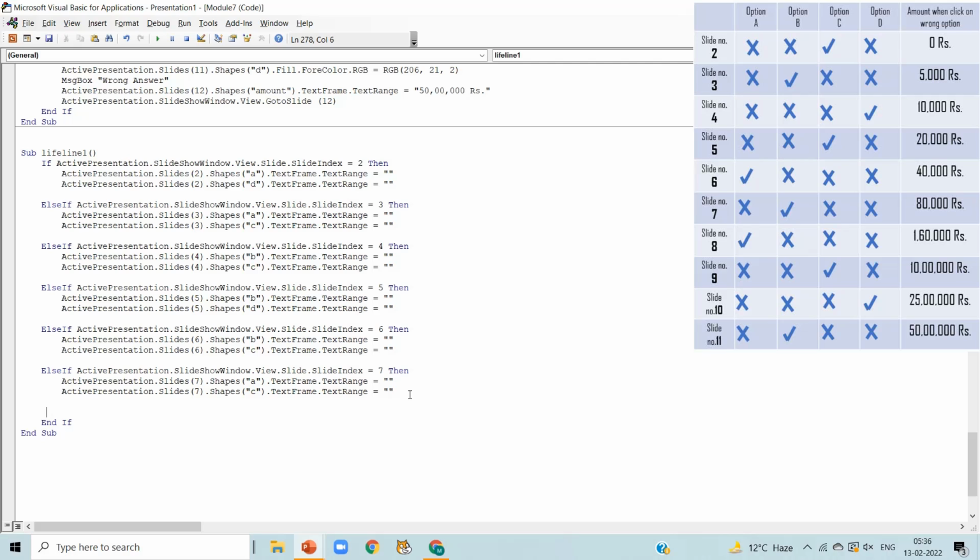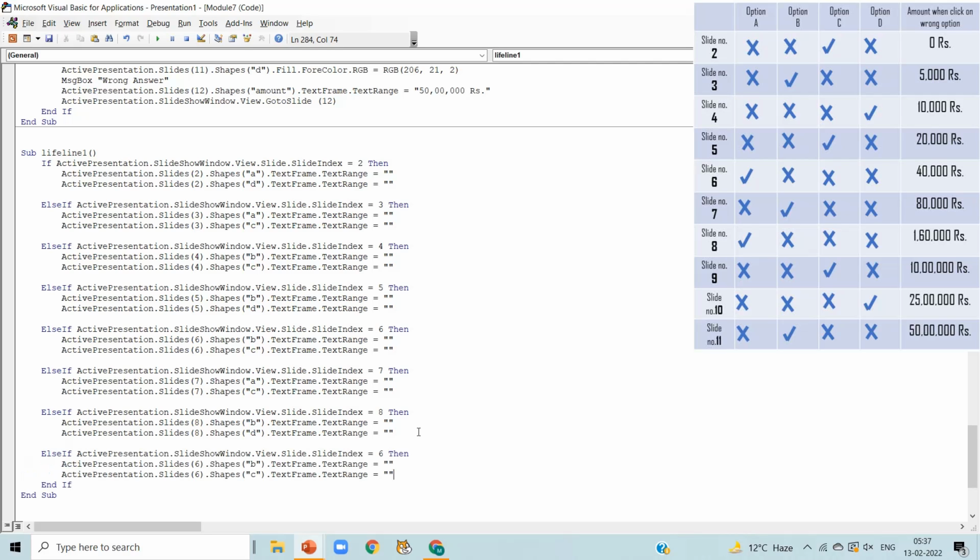Now again press enter and paste the code. Just press Ctrl plus V. Now we are talking about slide number 8. So update it to slide number 8 in 3 of the lines. In slide number 8, option A is correct. So we randomly choose option B and option D to get invisible after using this lifeline.